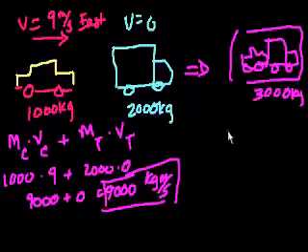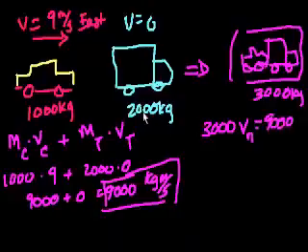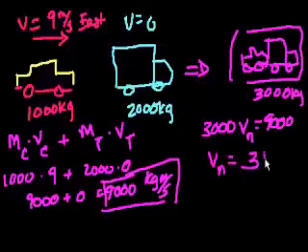So once again, mass times velocity. So mass is 3,000 times the new velocity. So we could call that, I don't know, new velocity, v sub n. That will equal 9,000. Because momentum is conserved. That's what you always have to remember. Momentum doesn't change unless there's a net force acting on the system. Because we saw force is change in momentum per time. So if you have no force in it, you have no change in momentum. So let's just solve. Divide both sides of this by 3,000, and you get the new velocity is 3 meters per second. And that kind of makes sense.